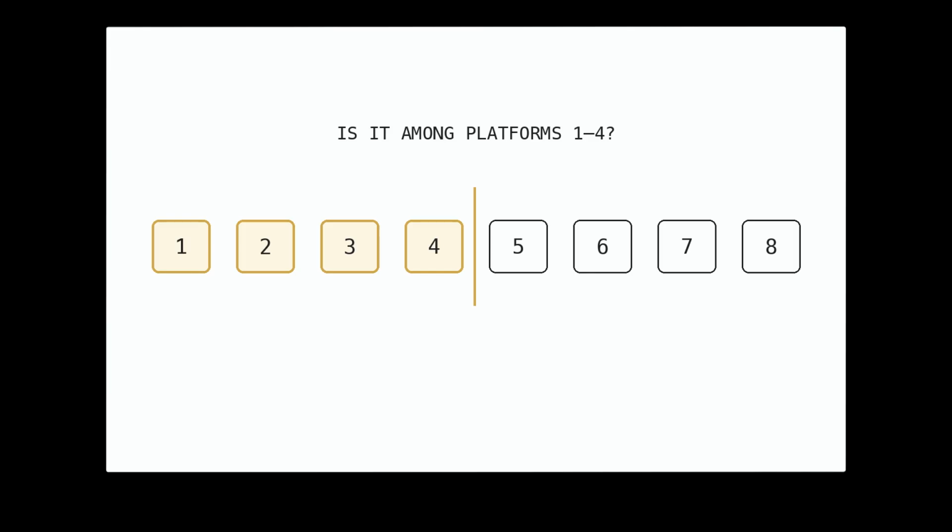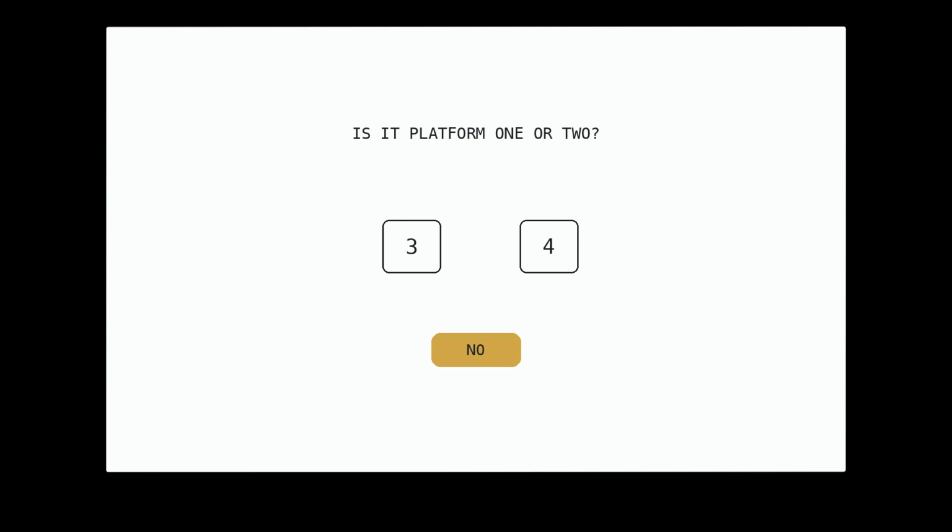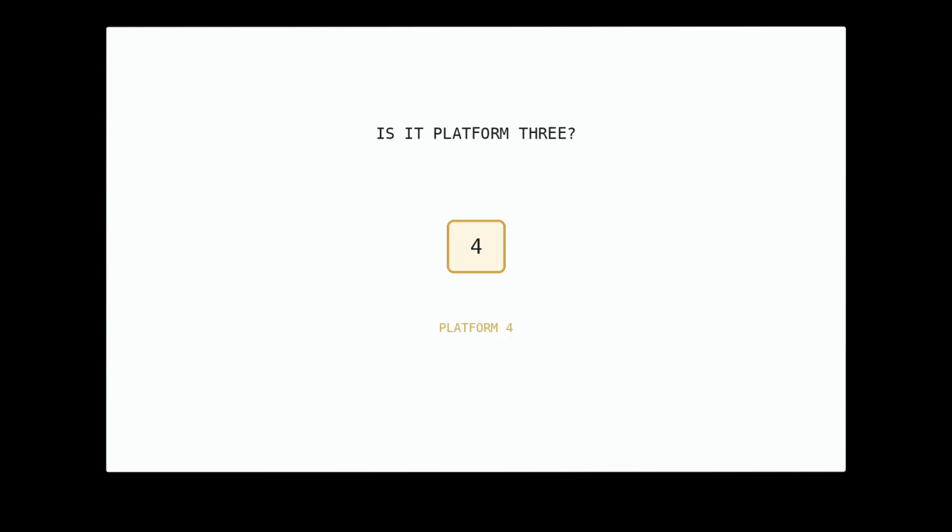Ask, is it somewhere between platform 1 and platform 4? Yes, 8 possibilities become 4. Then ask, is it platform 1 or 2? No. 4 possibilities become 2, platform 3 or 4. Finally ask, is it platform 3? No again. Your train must be at platform 4.